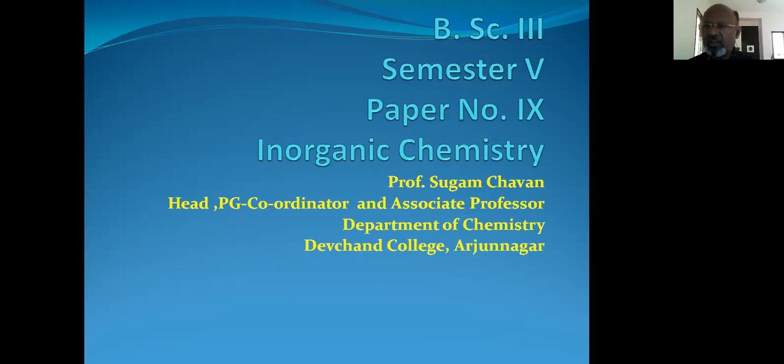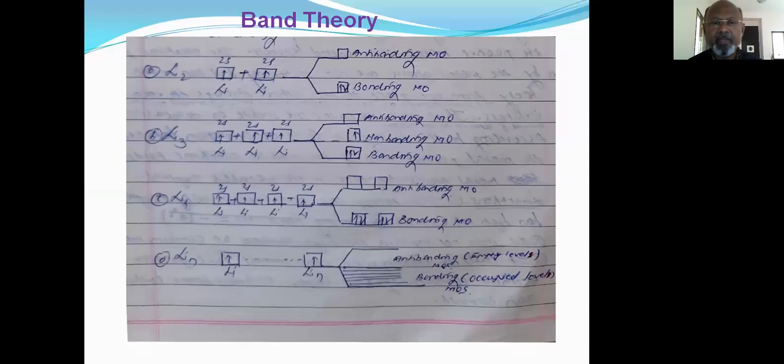Now, there are certain theories involved in metals. The first theory, which is accepted universally, is known as the band theory, which was put forward by Bloch in the year 1928. Here, I would like to show you a slide with regard to this band theory.